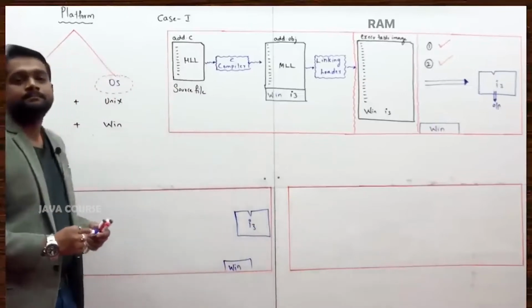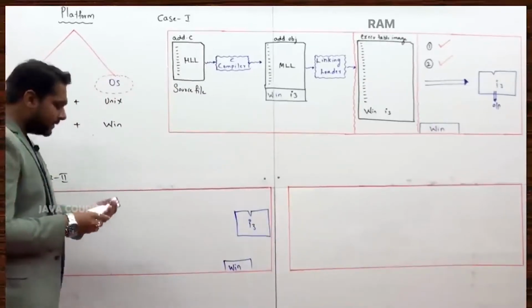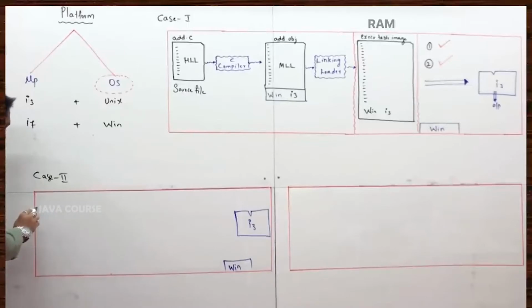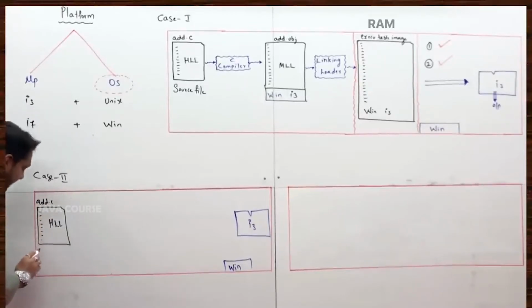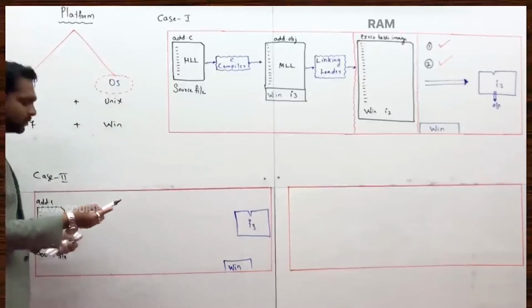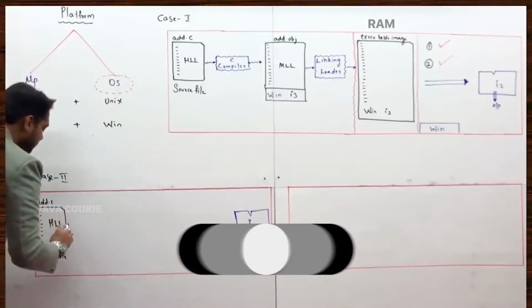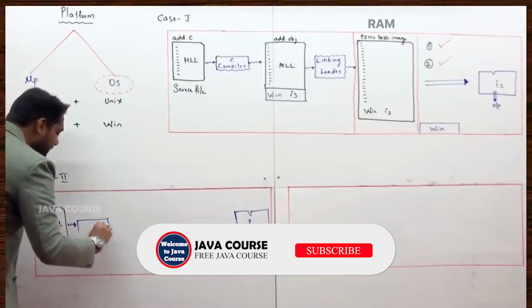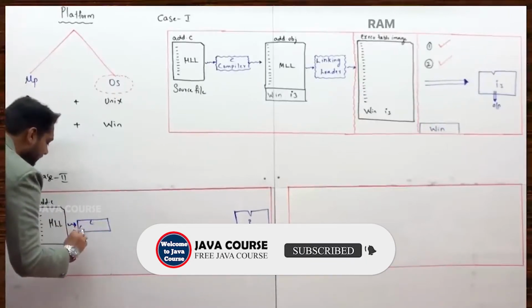Now what I will do is I will write one C program and I will save it here like this. The name of this file is add.c. Contents will be in high level language, and any file which has the contents in high level language you call it a source file. This source file directly you cannot give to the processor, it would not execute. So you will give it to the compiler. To be very specific, you will give it to the C compiler.